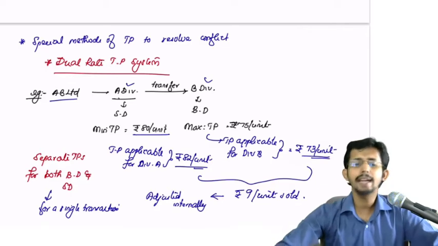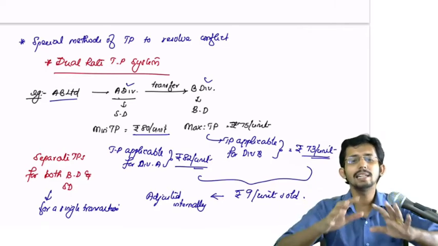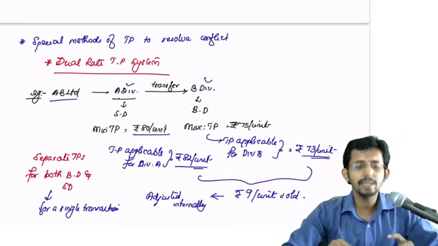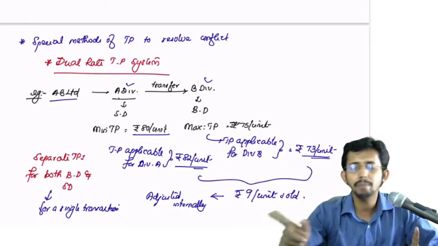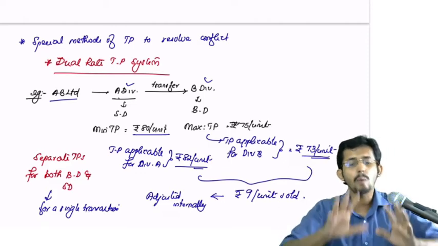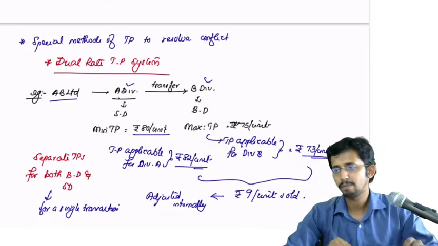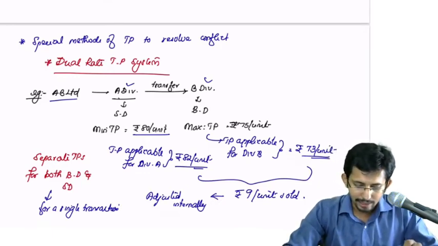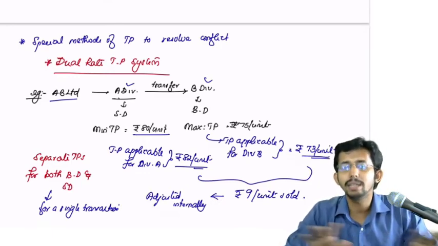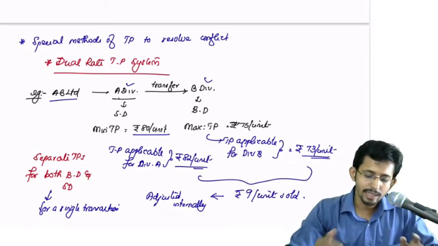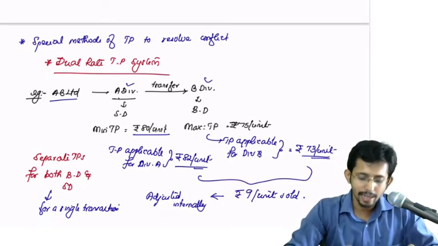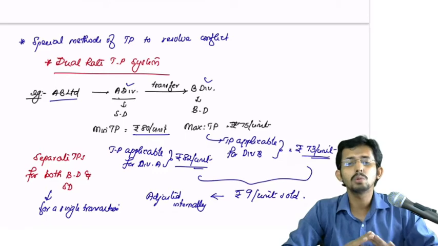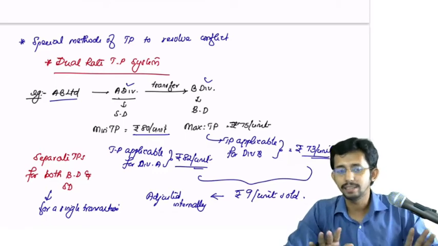See, both A division and B division are only internal divisions. So any transfer price between A and B is not going to affect the overall profitability of the entity. Am I right? Whether it is at 82 or 73, it doesn't make any difference. Similarly, if it is 82 for A and 73 for B, that also is not going to affect the entity.